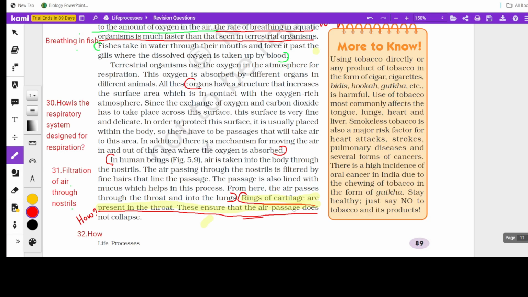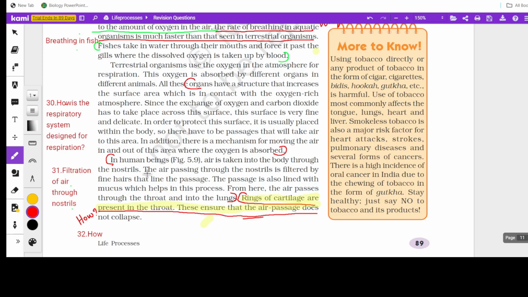Alveoli are not exposed outside, they are placed within the body, and so we have to have air passages like the windpipe, trachea, bronchi, bronchioles and all. So this is how a respiratory system is designed for respiration in higher organisms, that is, the terrestrial organisms.